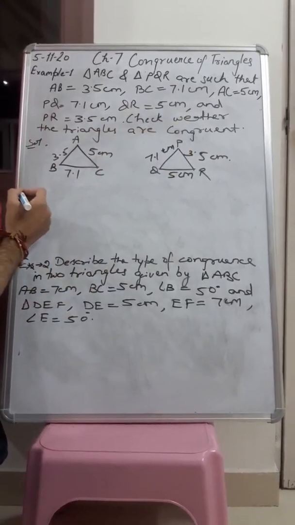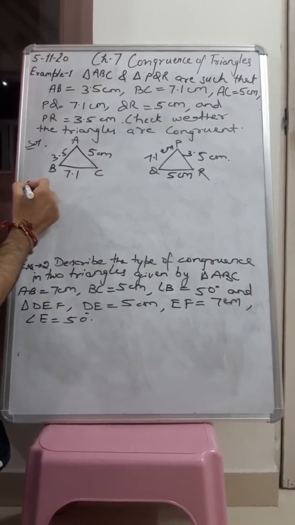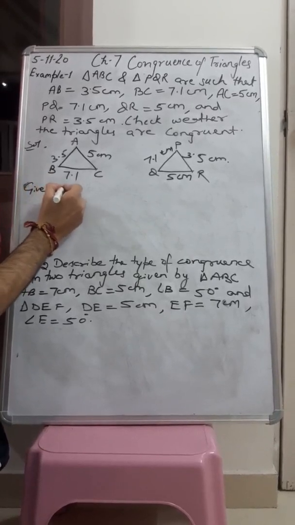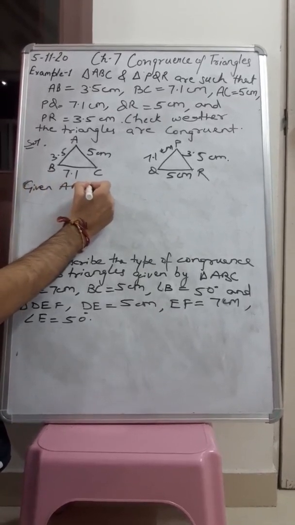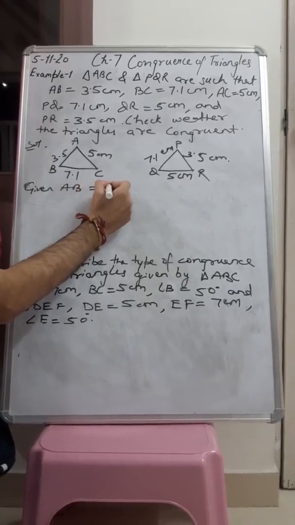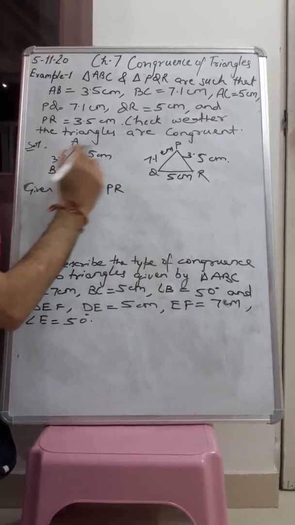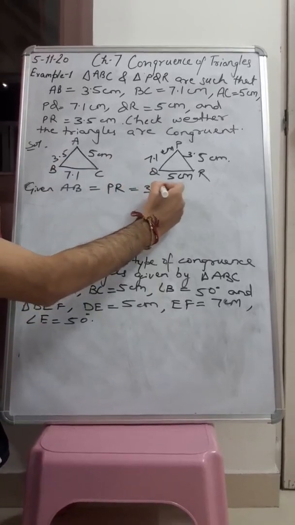So in the solution, we have been given that AB is equal to PR, that is 3.5 centimeter.